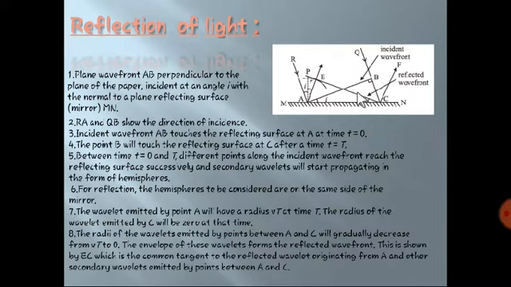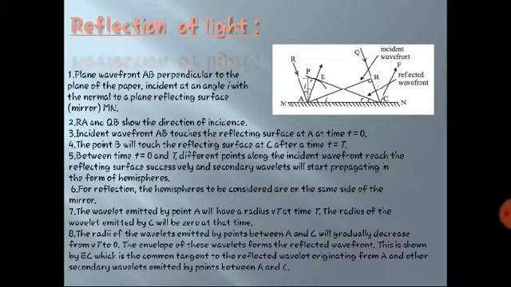We are going to draw the normal, which is AP. AP is normal to this MN, or AC you can say. This AB, the wavefront, is bounded by two rays, PA and QB. These are the two rays which give AB as the wavefront. So this is the basics about this diagram.